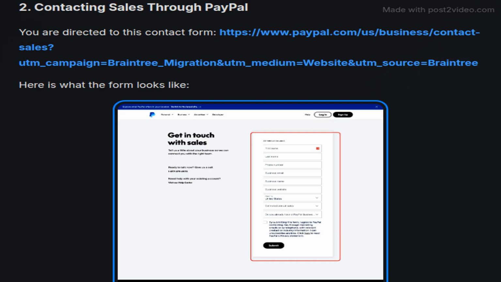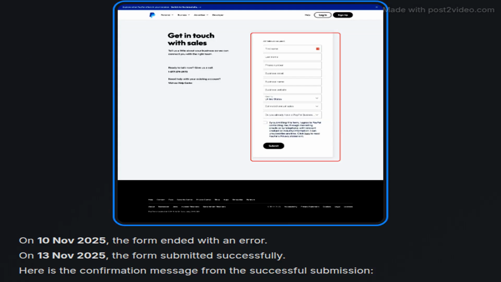The author describes the contact form directed by Braintree, detailing their specific experiences on submission dates, including a failure and eventual success, capturing the frustration of submitting requests. A screenshot confirms a successful submission of the PayPal sales contact form, marking an important milestone in the author's attempts